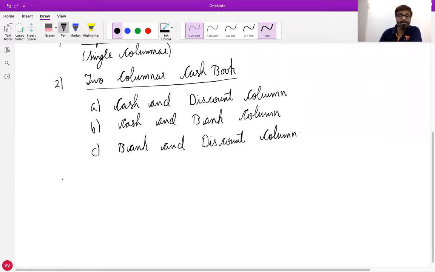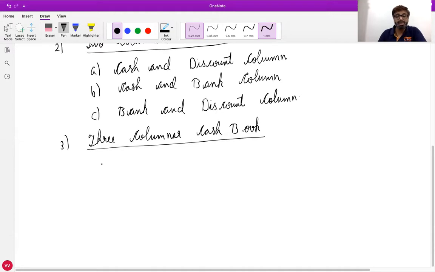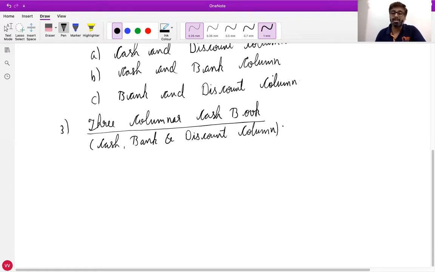The third one is three columnar cash book. Now three columnar cash book means all the three columns, cash column as well as bank column as well as discount column, are covered.